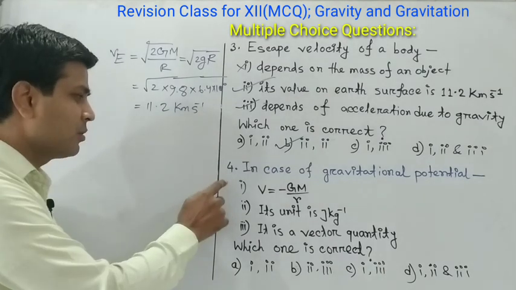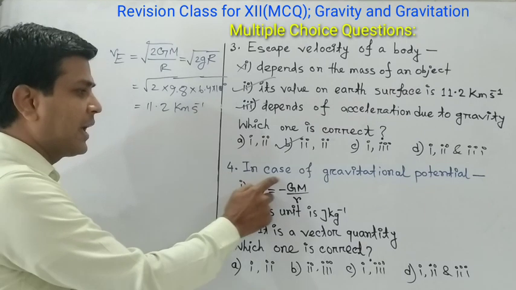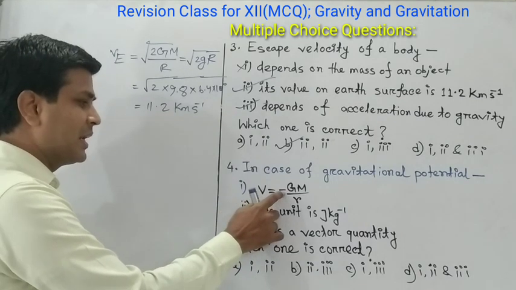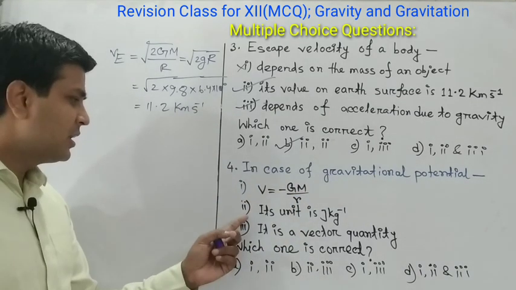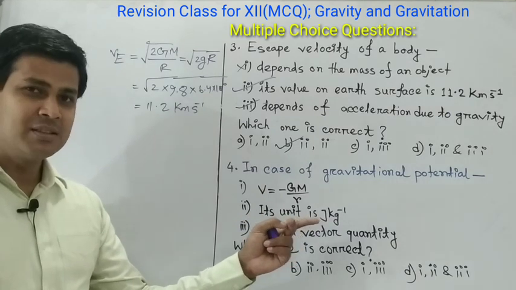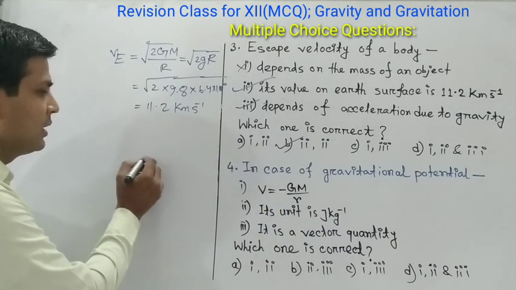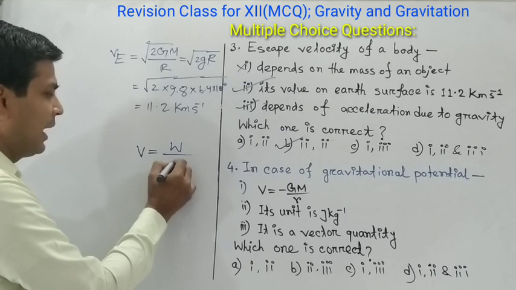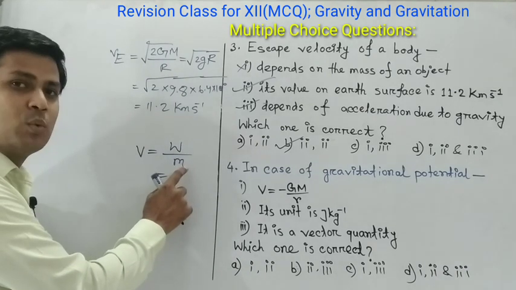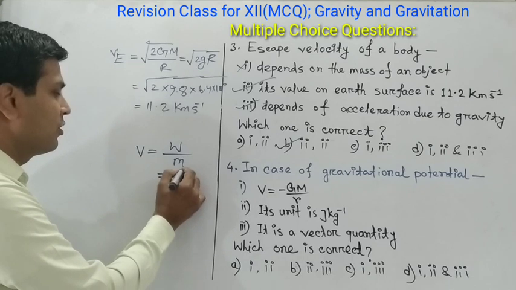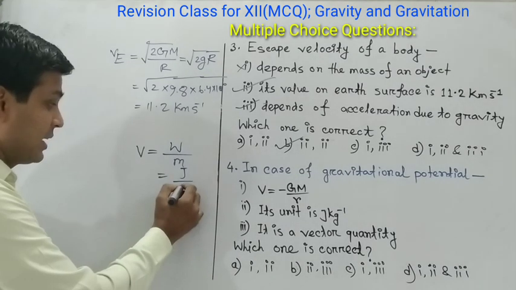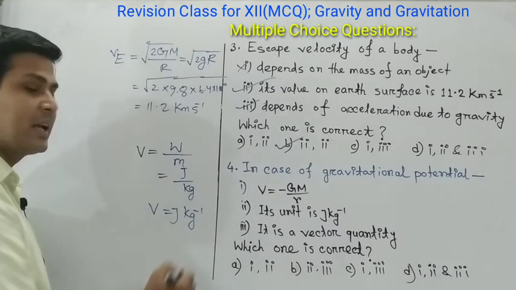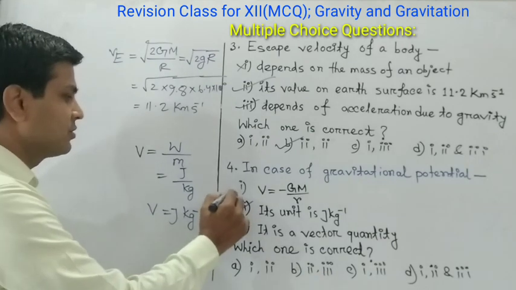Now next question, question 4. The question is, in case of gravitational potential, the formula of gravitational potential is V equal to minus GM by r. This is correct, and its unit is joule per kg. This is also correct because we know gravitational potential is V and its formula is W by m. Here W is the work done, m is mass. If we put the unit of work done as joule and mass as kg, the unit of gravitational potential will be joule per kg. So the second option is also right.